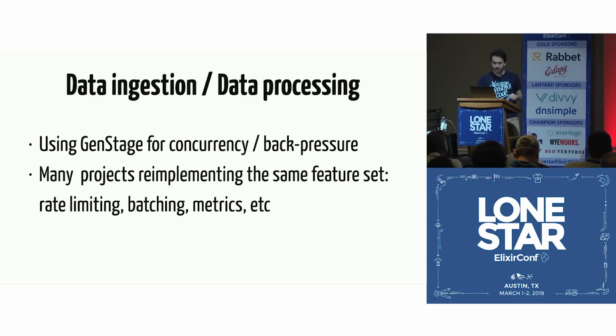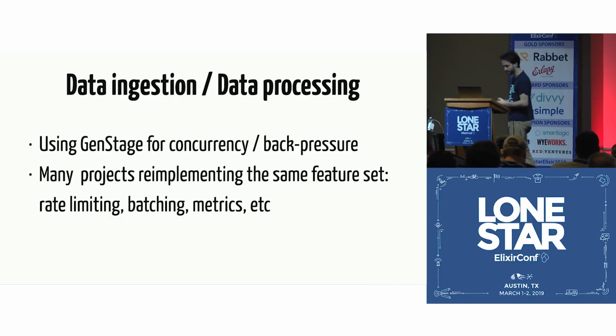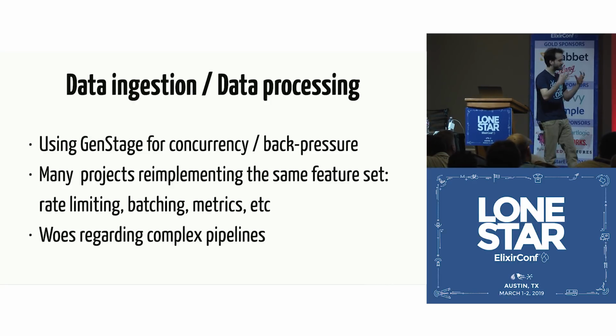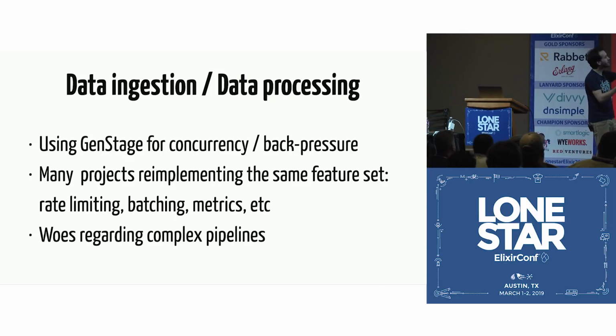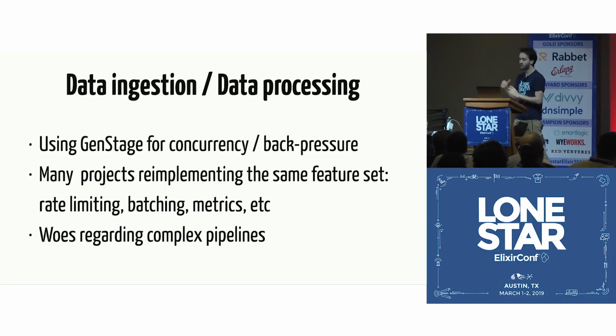But we also saw that many projects were implementing the same feature set, rate limiting, batching, metrics, over and over again. And we also saw that many of the projects were struggling on a similar set of issues, which is how they're going to set up complex data processing pipelines, right? And this is the last thing I want to talk about before we go talk about Broadway per se.